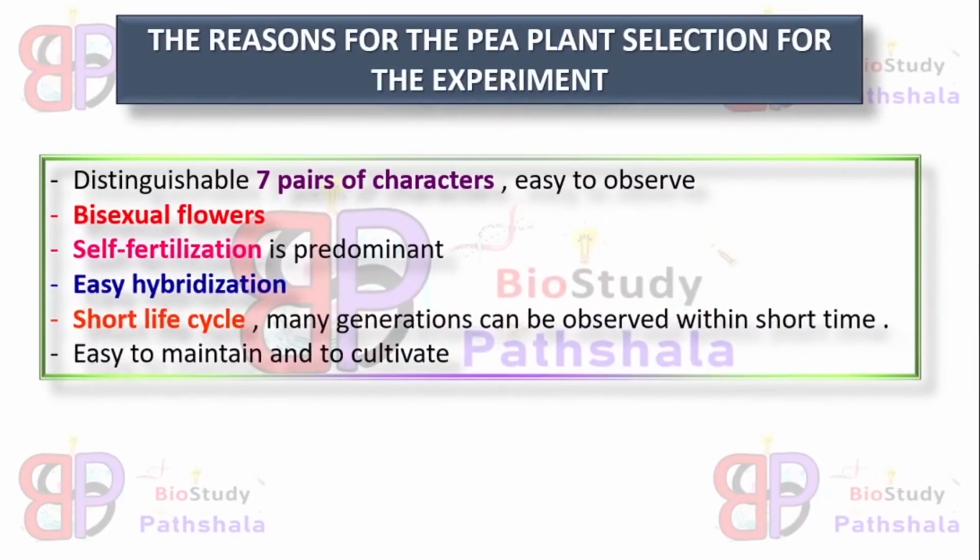Okay. So first, what are the reasons behind the selection of the pea plant for the experiment? First one is distinguishable 7 pairs of characters. We will get to know those characters, so keep patience. Next one is bisexual flowers. That means one flower contains gynoecium as well as androecium. Self-fertilization is predominant, that means fertilization within one flower. Easy hybridization, short life cycle. That is why many generations can be observed within a short limited time, and it is easy to maintain and easy to cultivate as well.